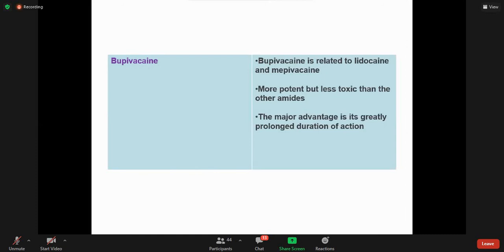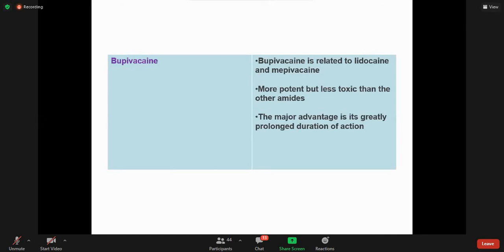Usually, with mepivacaine and lidocaine, the more potent they are, the greater the chances of toxicity. And this bupivacaine is more potent than lidocaine and mepivacaine, and at the same time less toxic. So this is a very important point of bupivacaine.